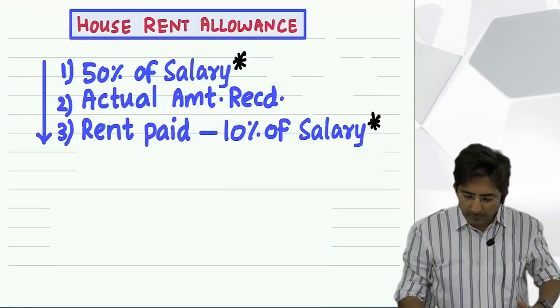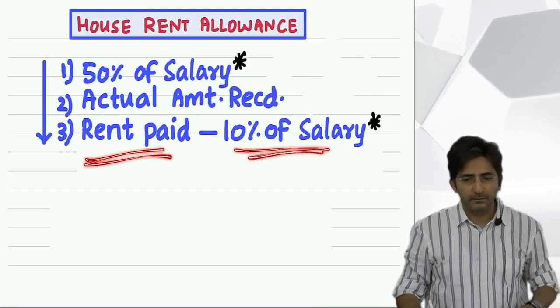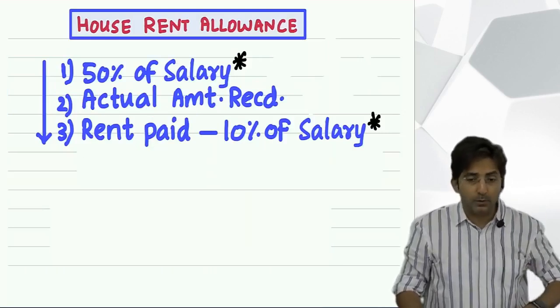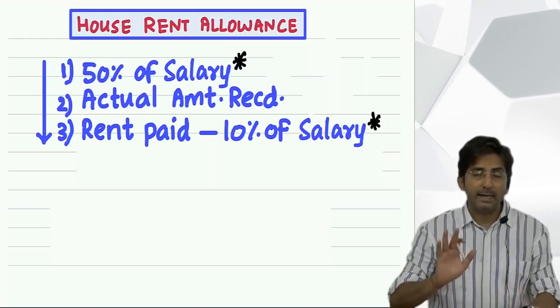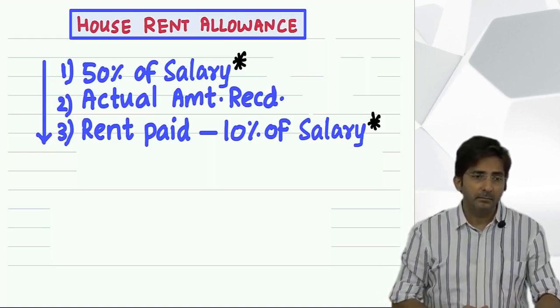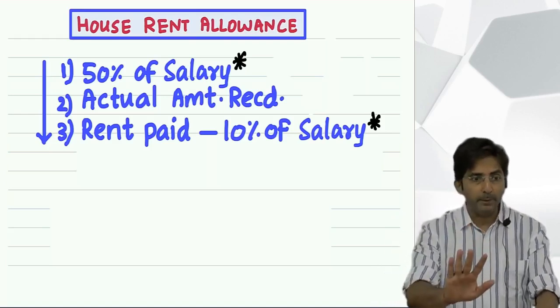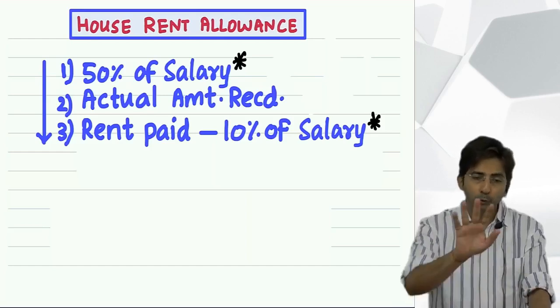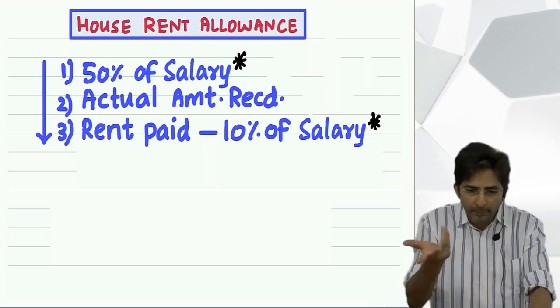Then rent paid minus 10% of salary. So rent paid means how much rent he is paying? Because see, why is he getting HRA? Because he has to stay in a rented house. So obviously the employee would know the rent which he is paying. If you stay in a rented house, will you not know the rent which you are paying? And that will be given in the question.